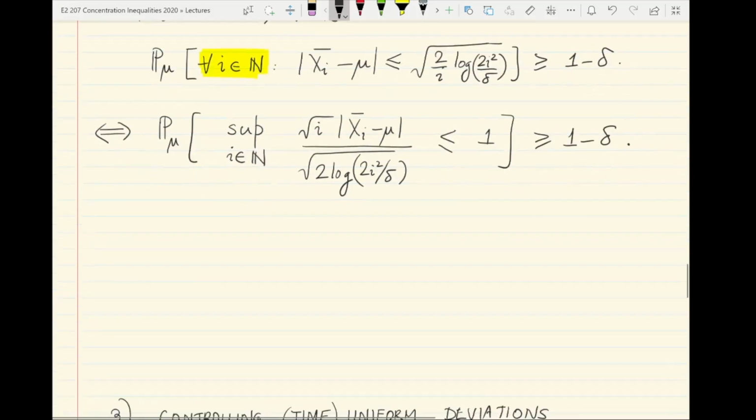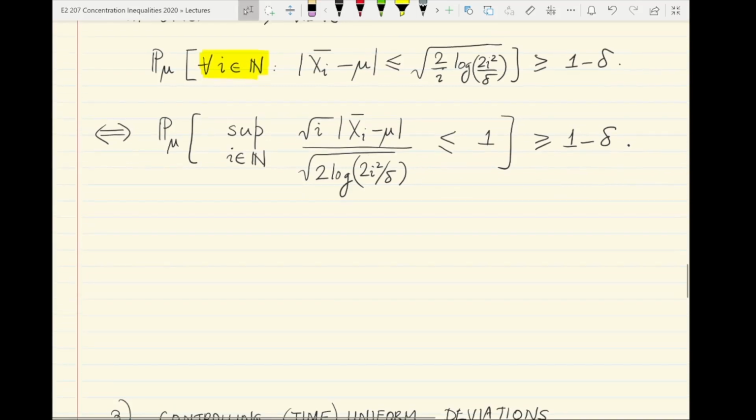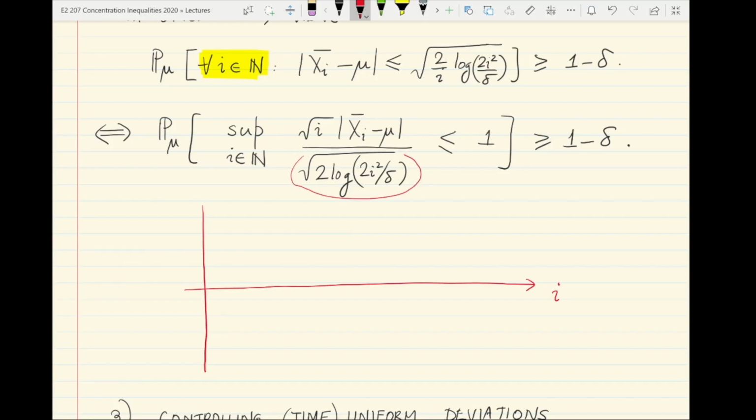So just to pictorially illustrate, let's illustrate this statement with something that conveys the nature of fluctuations of the stochastic process x bar i. Here's one way of representing this result. On the x-axis we have i. One remark here is that the denominator: imagine delta to be fixed, a fixed number.